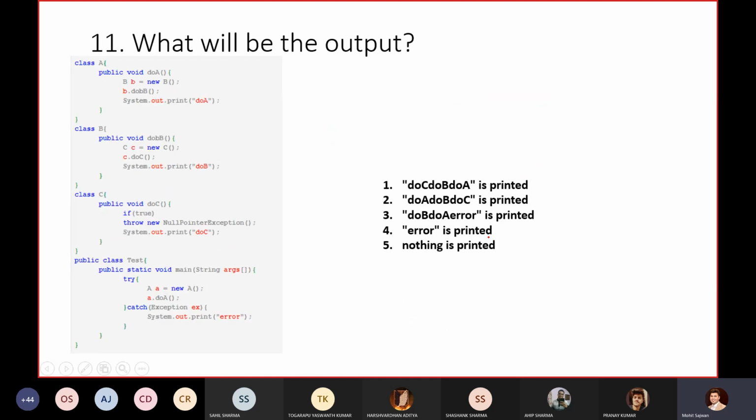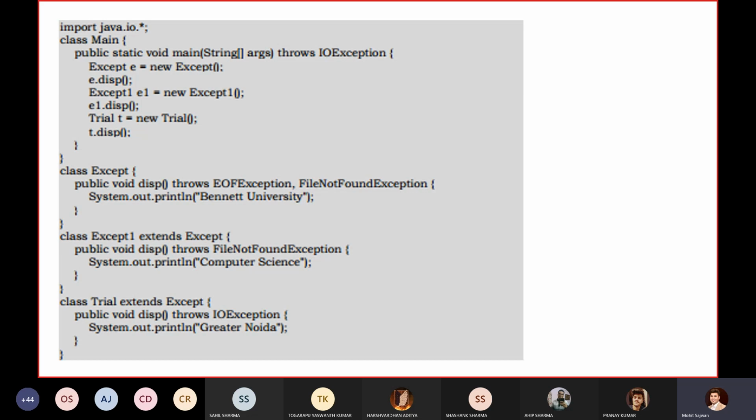Now for this particular problem, what will be the output? So let's remove this case. I hope that you will get the output of this case. This is very important. That's why I'm giving you this example, because I haven't discussed this concept so far. So just tell me about this particular code. Take your time, and then I'm going to end this session by telling you about this particular question.